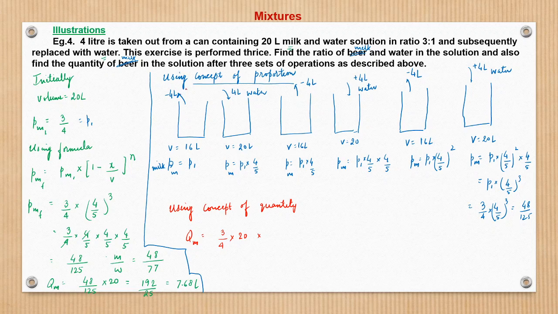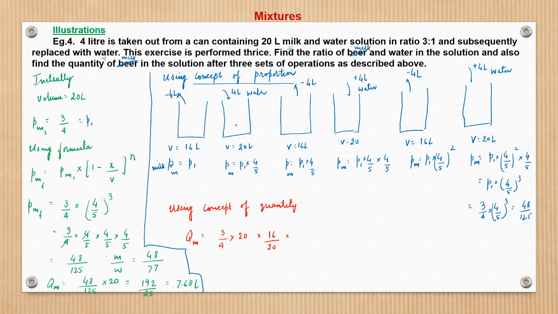Yes, because when 4 liters of solution goes out, in that solution some portion would be of milk also, so certainly milk would go out. So what remains in this can would be nothing but 16 liters remains, 16 by 20, right? 16 by 20.